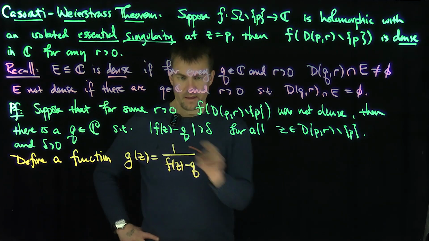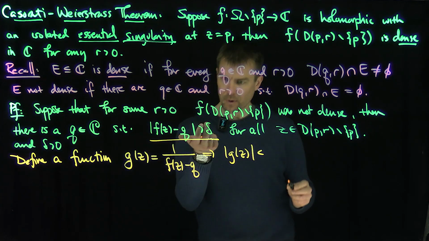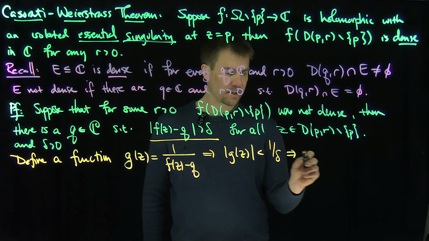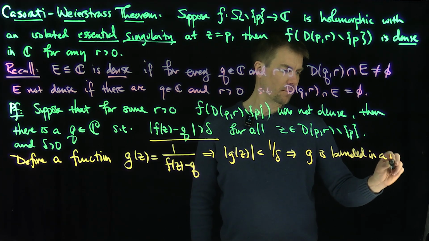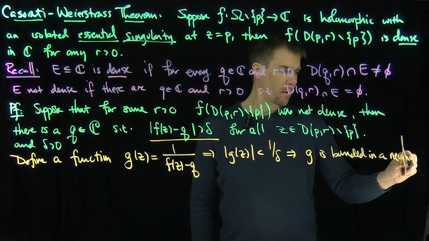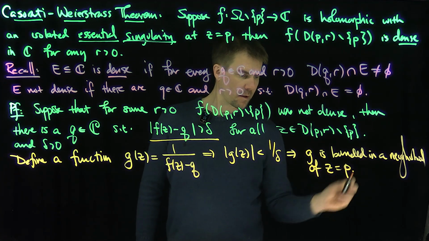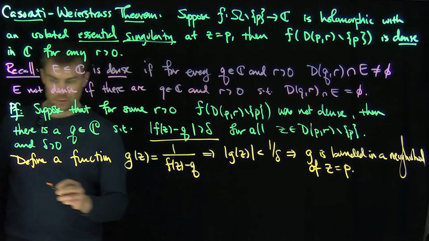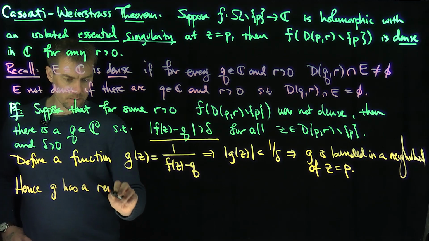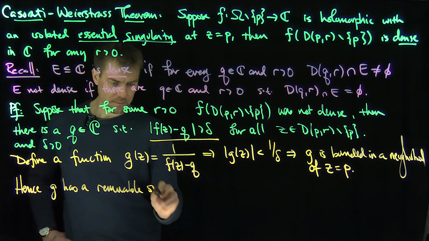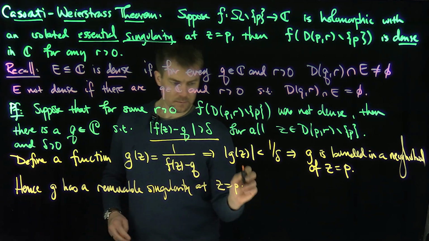Then by this inequality over here, this implies that the modulus of g of z is less than, the reciprocal is going to be less than 1 over delta, and that implies that g is bounded in the neighborhood of P. And that says that g has a removable singularity at P. So g, hence, has a removable singularity at z equals P. Okay, good.